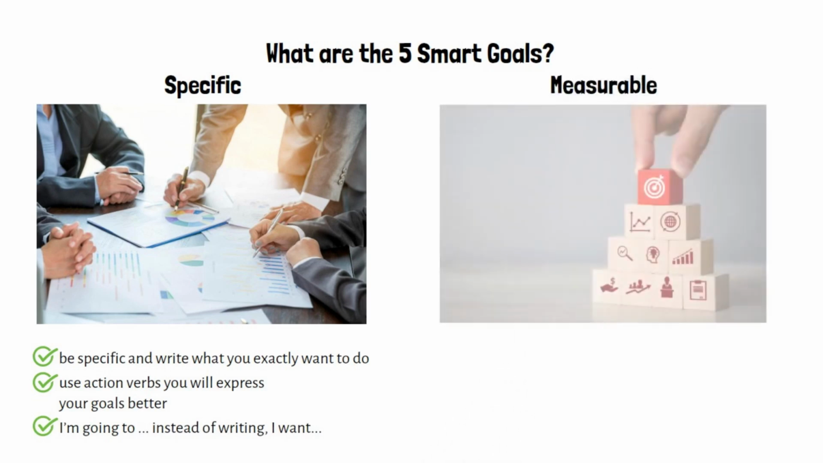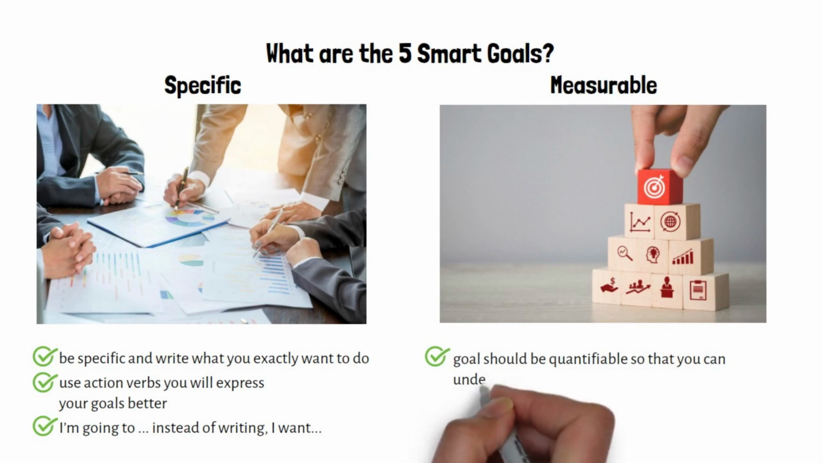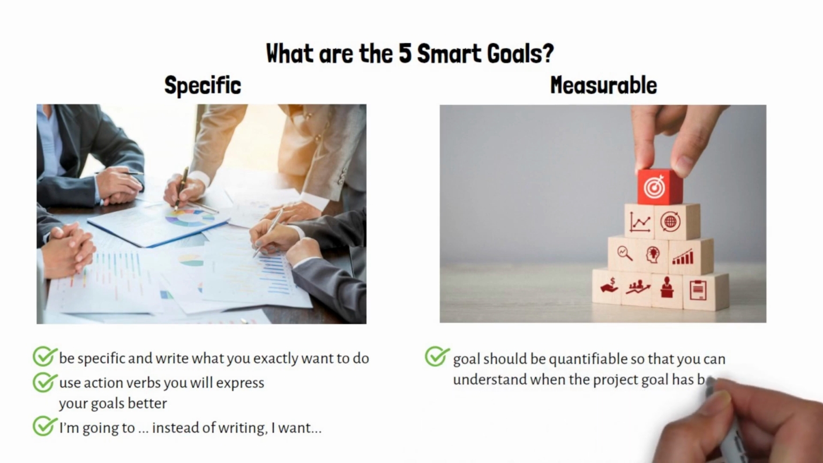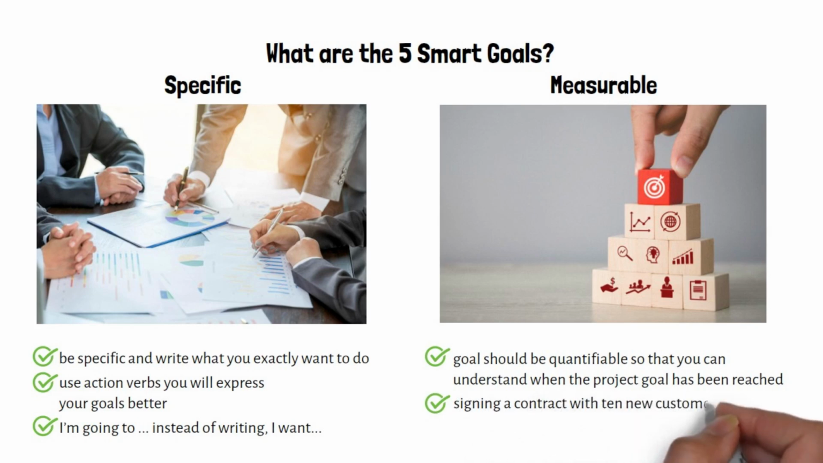Measurable. The M refers to measurable, quantifiable. The goal should be quantifiable so that you can understand when the project goal has been reached. If you could use numbers and quantities, you will clarify better. For example, signing a contract with 10 new customers is a measurable goal.